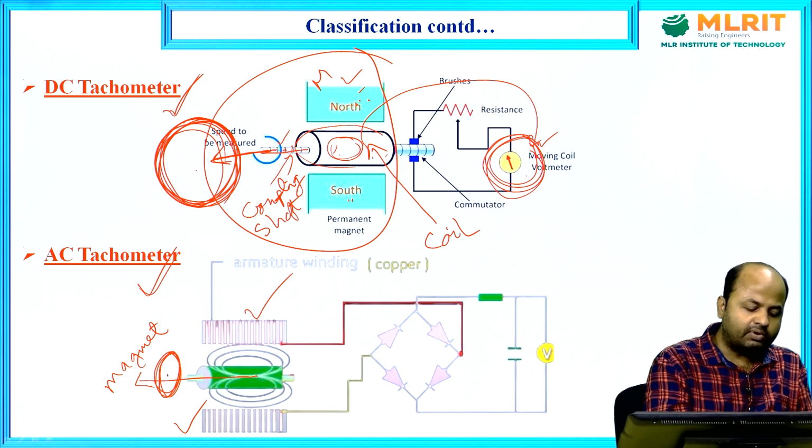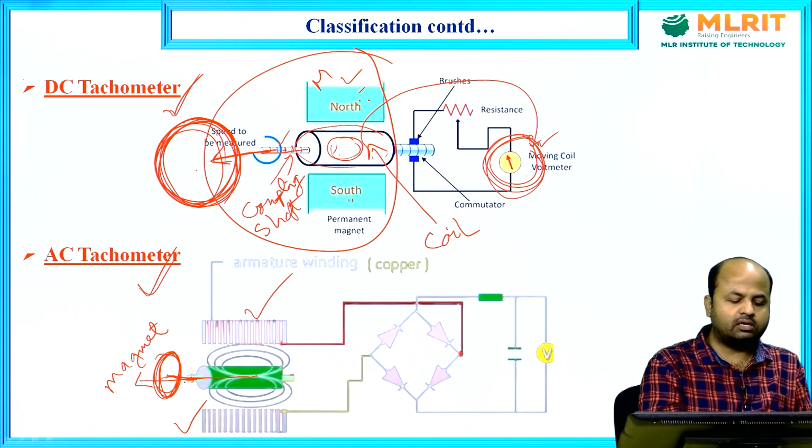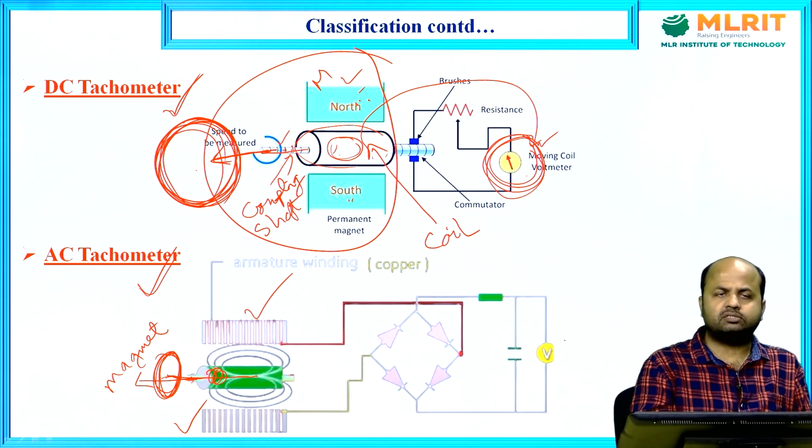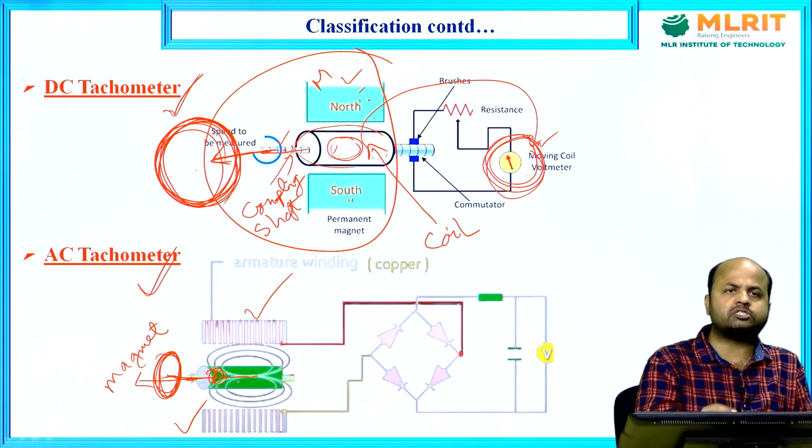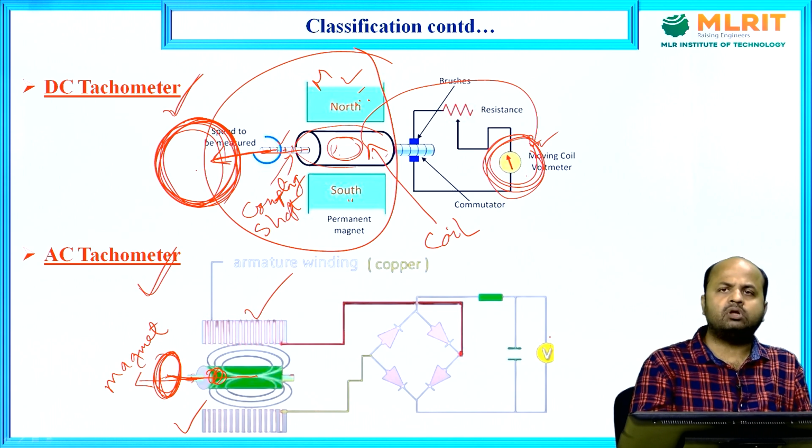So the wheel will connect to the shaft. When the wheel rotates, this shaft also rotates, and this magnet will also rotate. When the magnet rotates, magnetic flux is being cut. When magnetic flux is being cut, as per the Faraday law of electromagnetic induction, there will be some voltage generated. If there is more and more rotation of the magnet, more and more voltage is generated.